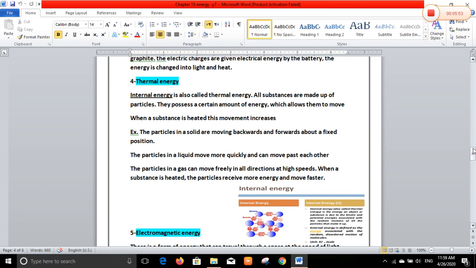All substances are made up of particles, because substances means matter, and matter consists of particles. Maybe the matter is solid, liquid, or gas. All substances are made of particles, and these particles possess a certain amount of energy.